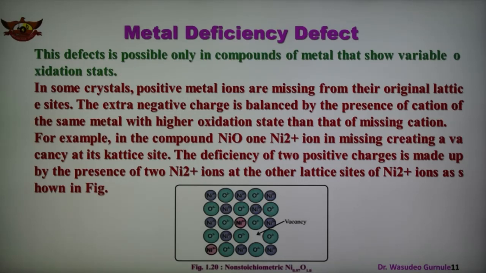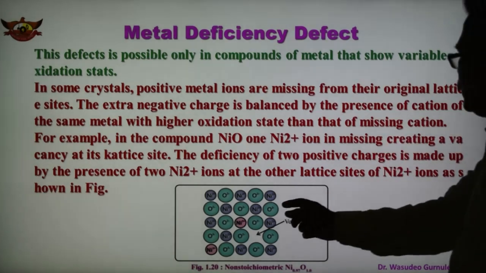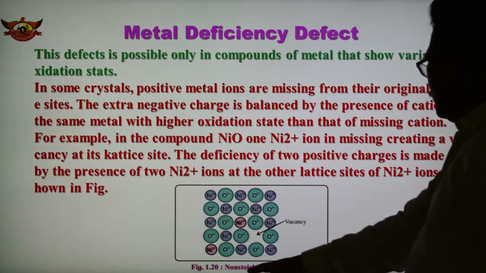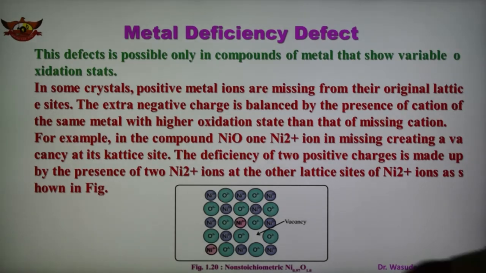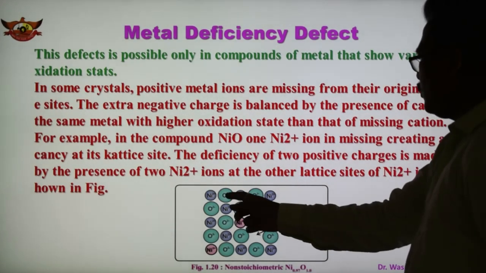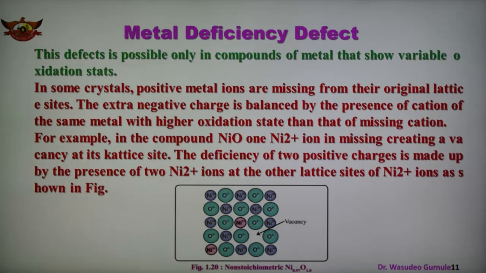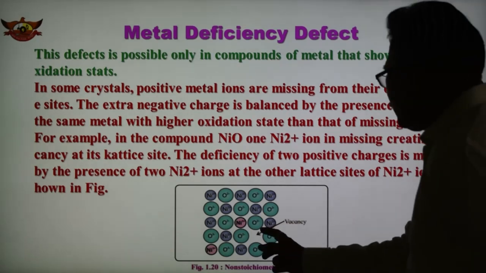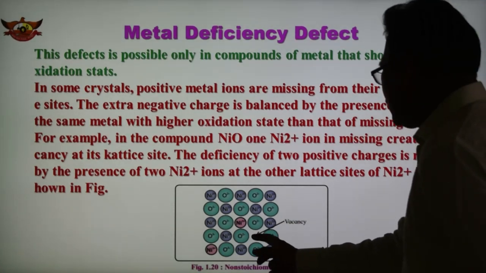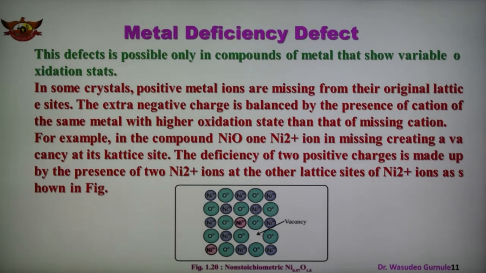And in this figure one example is shown of how the vacancy, a deficiency, is there. This is the arrangement of nickel oxide, a non-stoichiometric nickel oxide compound. Nickel and oxygen are present alternately, positive and negative ions, and here is the vacancy of nickel. So here non-stoichiometric nickel oxide is shown, there is a vacancy. The extra negative charge is balanced by the presence of a cation of the same metal with higher oxidation state than that of the missing cation.